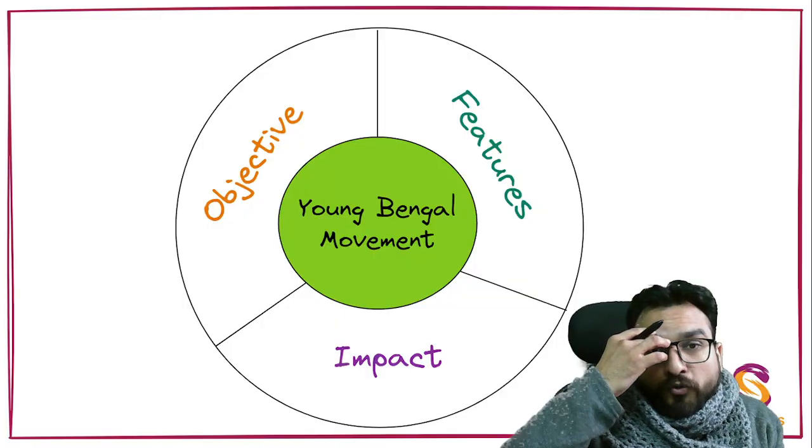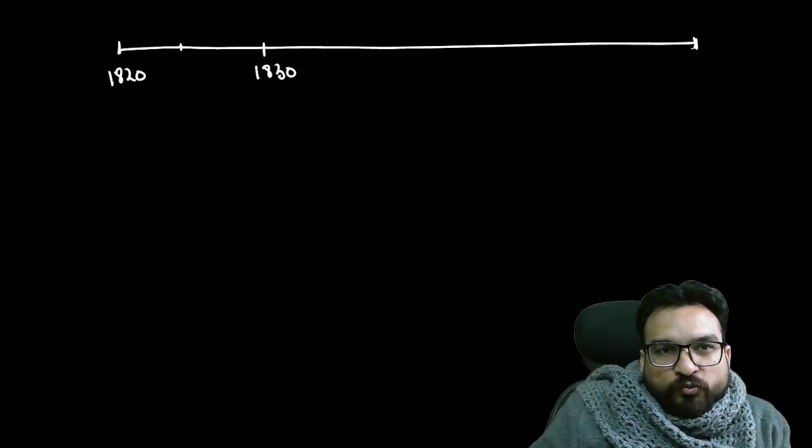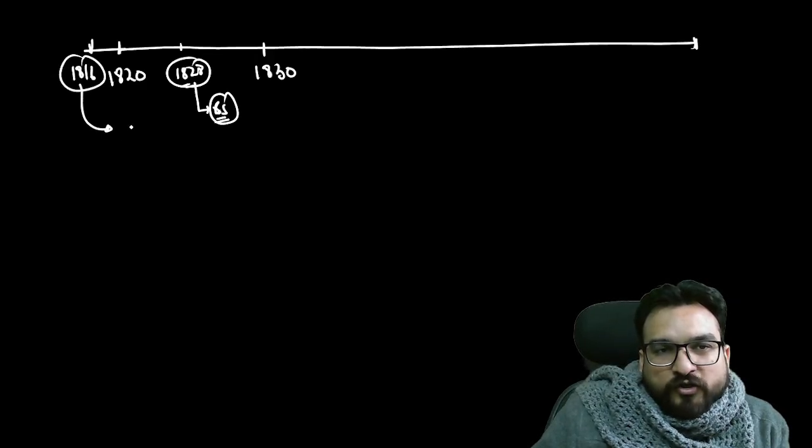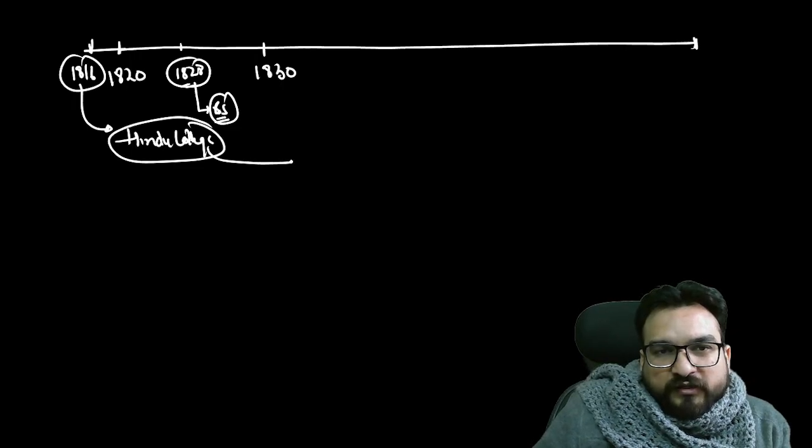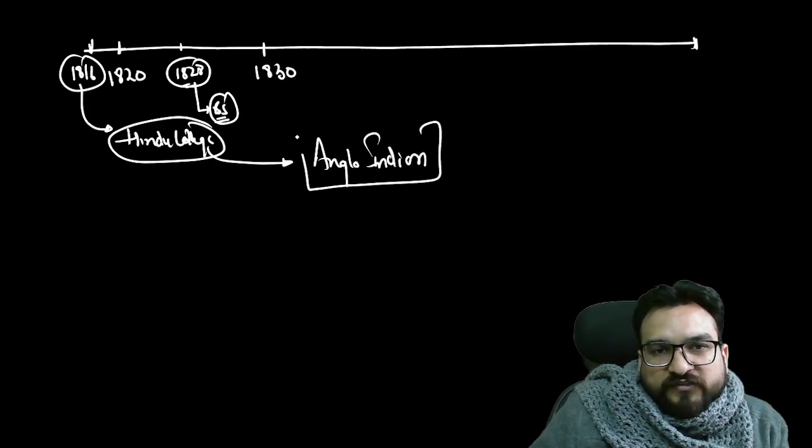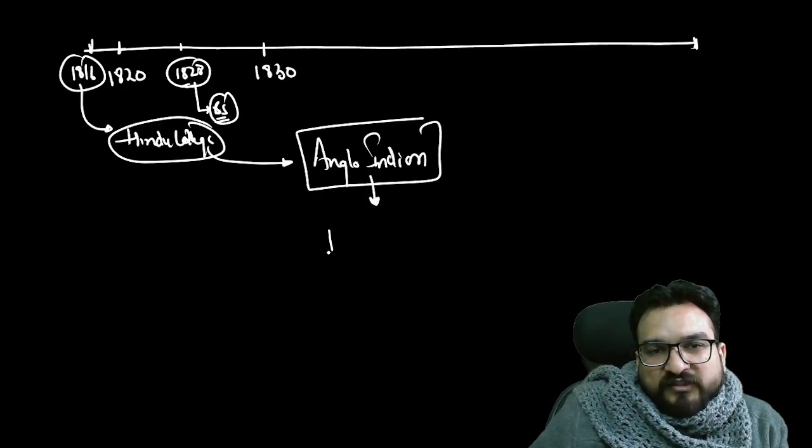Now you see the most important movement, the Young Bengal movement. Try to understand the timeline also, guys. Look what is happening over here. We are talking about the 1820s, 1830s. In 1828, the Brahmo Samaj was formed by Raja Ram Mohan Roy. In 1816, David Hare, with the help of Raja Ram Mohan Roy, formed the Hindu College. And in this Hindu College, one particular Anglo-Indian came and started teaching from the age of 17. This Anglo-Indian's name was Henry Vivian Derozio.